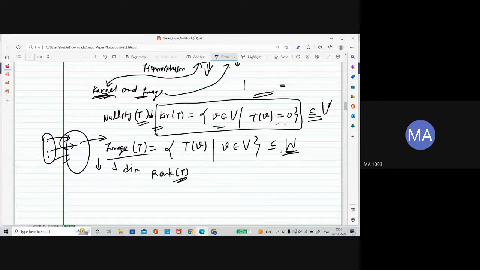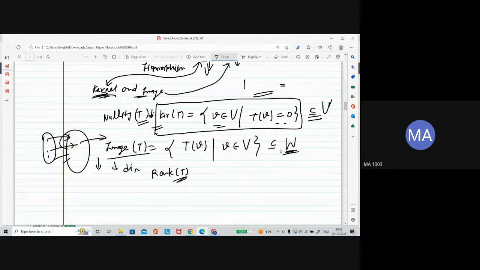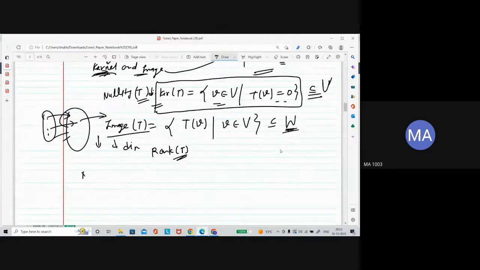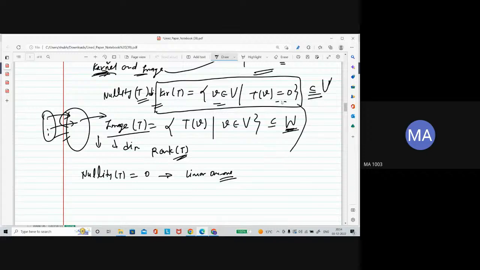Now, one more point is actually hidden in this definition. If the nullity of the linear transformation is 0, in that case, your linear transformation is 1-1. Why is this? The reason is here. That nullity is 0 means what? The dimension of the kernel is actually 0.